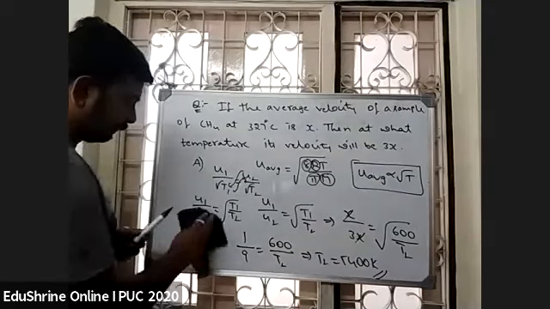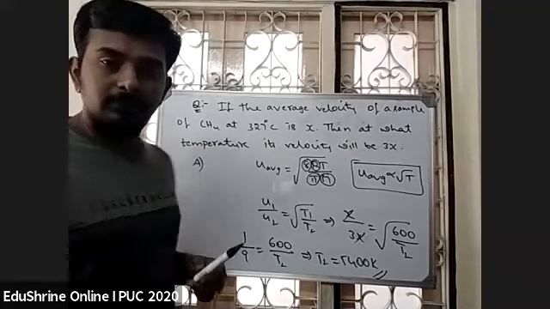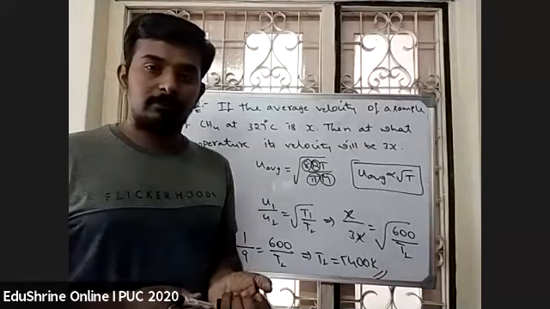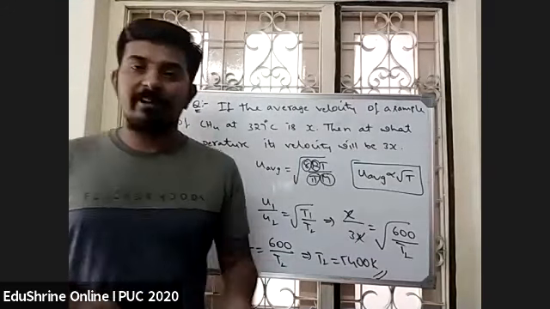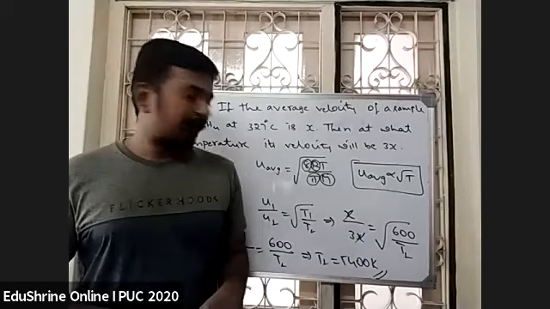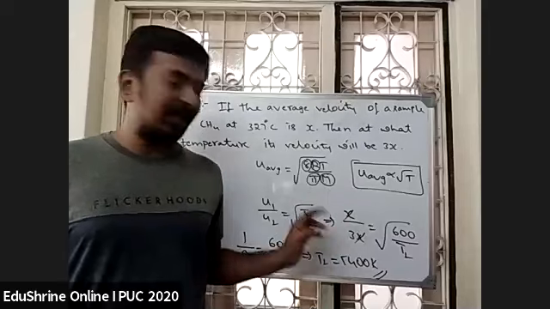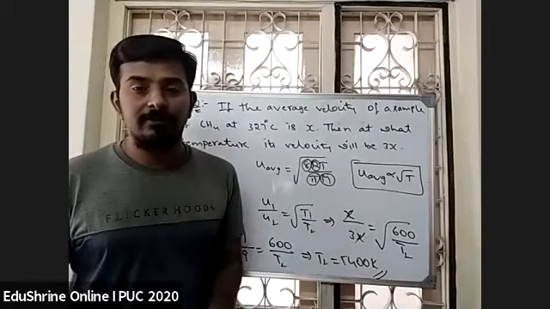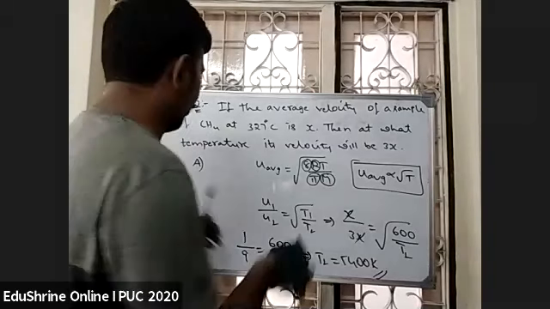Right? Anyway you can do it. T by M you take. Instead of taking two conditions and cancelling out, I am doing it directly, taking U proportional to root T. Okay, students. Right. Next question.